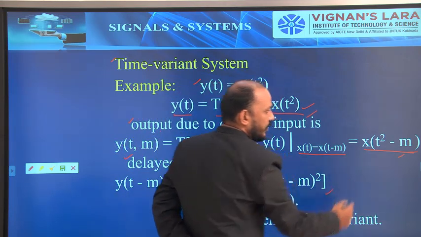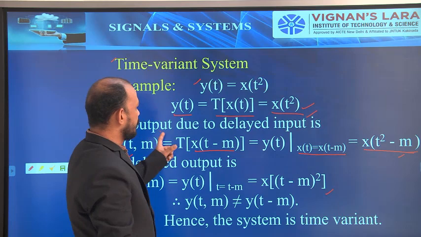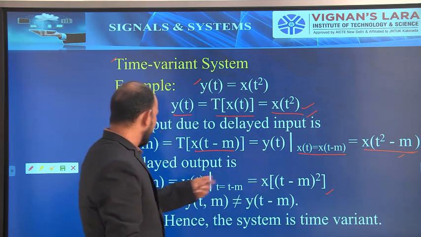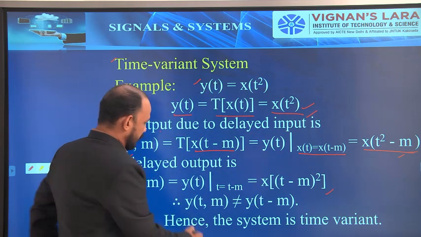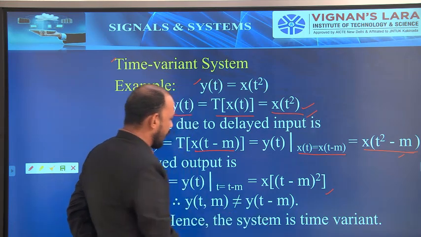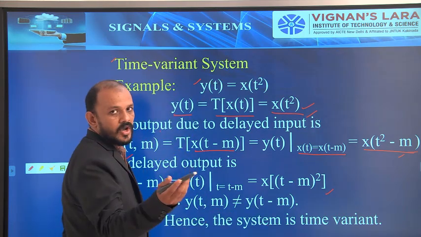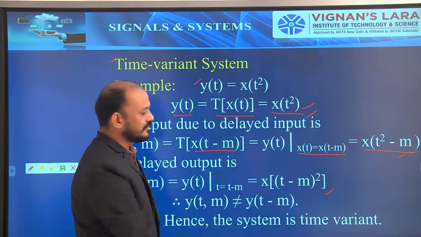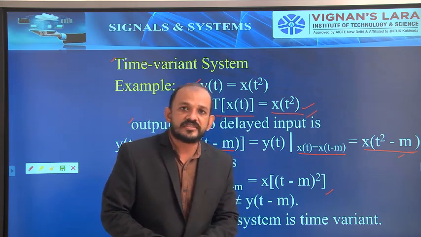These both are not equal. That is, output due to the delayed input is not equal to the delayed output. That is, y of t comma m is not equal to y of t minus m. Hence, the system is a time variant system.